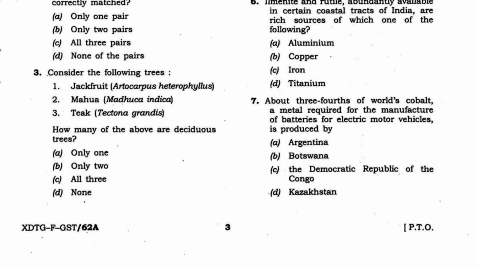Furthermore, let us see the third question about jackfruit, mahua, teak. All of them are given in NCERT, but still, why did it come here? We cannot guess about the jackfruit, although what we can see is it is from a tropical environment. Only tropical trees have such fruits which grow quite big. It is one of the biggest fruits in the world.